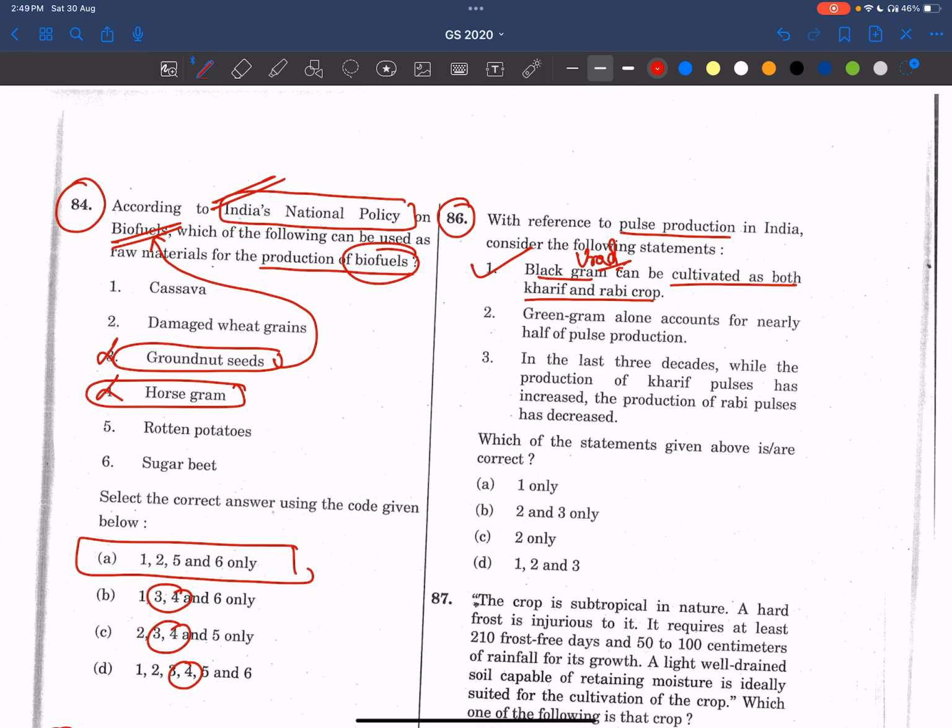Now see the second statement. Green gram alone accounts for nearly half of pulse production. See here, friends, this pulse production is there, no? Now see here, tur dal and arahar dal is there, no? We are producing 50 to 20% of it. And green gram is there, no? We are producing 8 to 10% of it. Not nearly half of pulse production. So the second statement is wrong. It is not contributing to half of the pulse production.